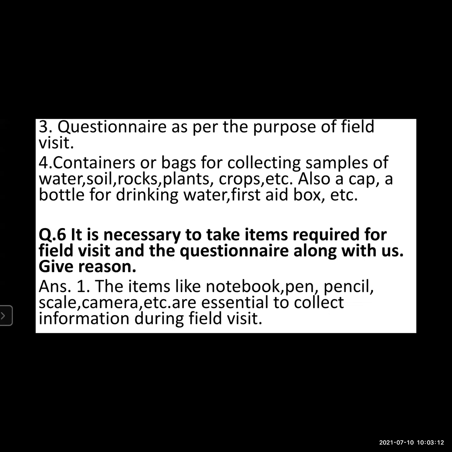Third point, questionnaire as per the purpose of field visit. The purpose for which you are visiting the field. For example, if you are visiting a factory, an industry, or any school, or any farm place, you are supposed to prepare a questionnaire on the basis of your field visit, and the purpose for which you are visiting that field.